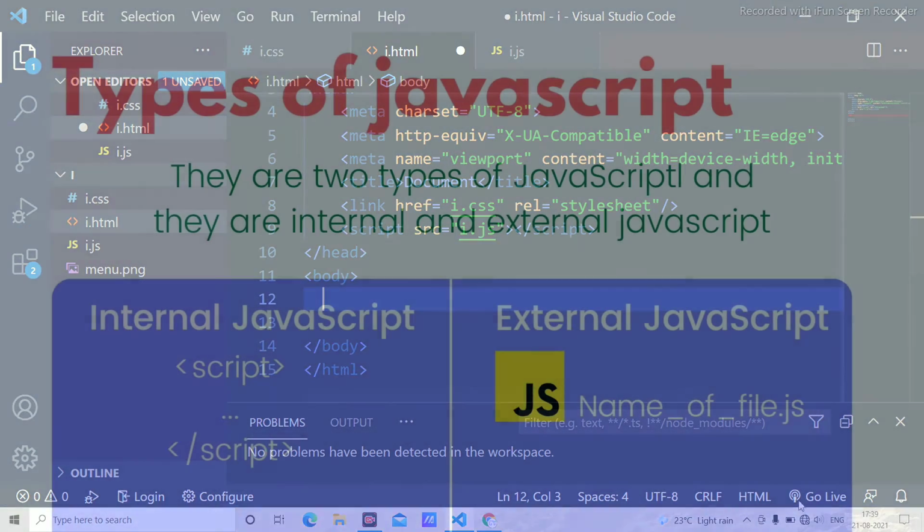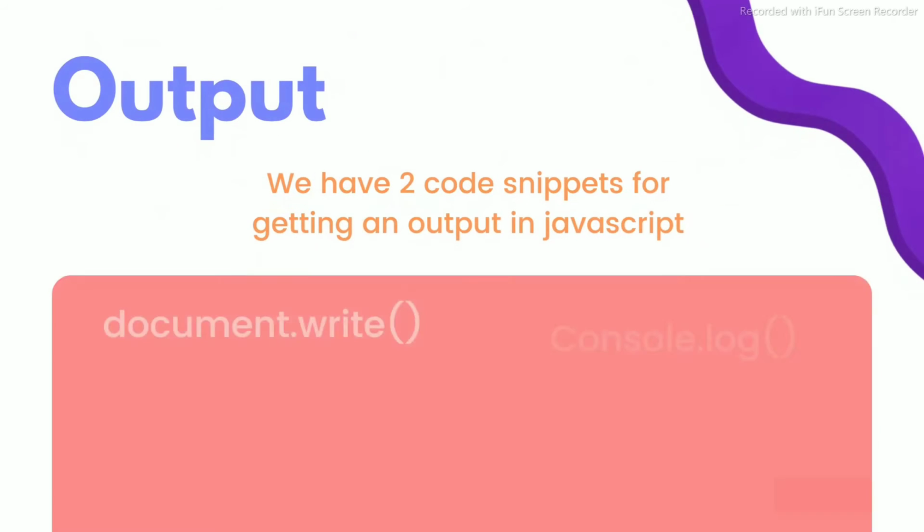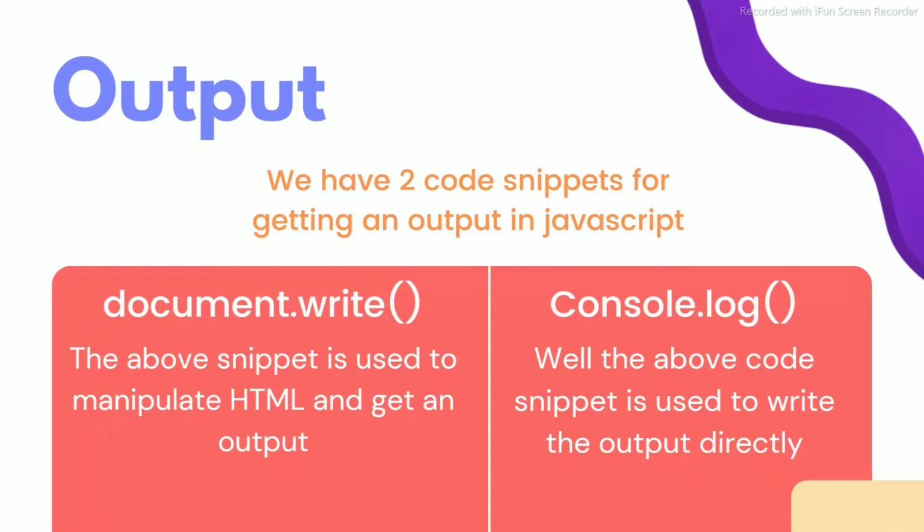Now I am going to discuss the output. Just like we have printf in C to get an output, print in Python, and System.out.printf in Java, we have console.log in JavaScript. For normal JavaScript, without any HTML, we use this console.log to get an output, in which we just write console.log hello world in double quotation marks.